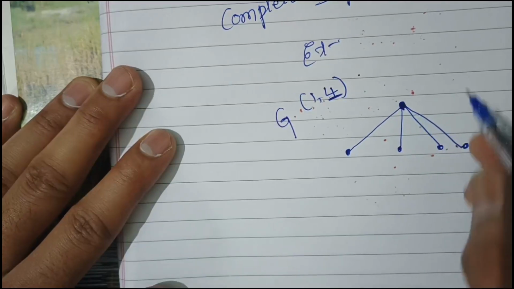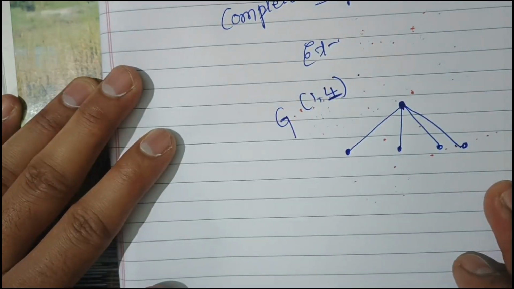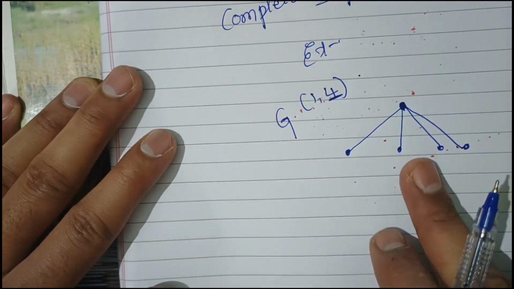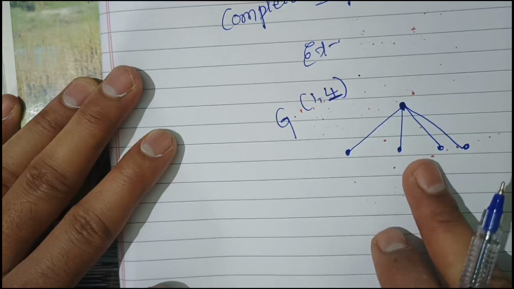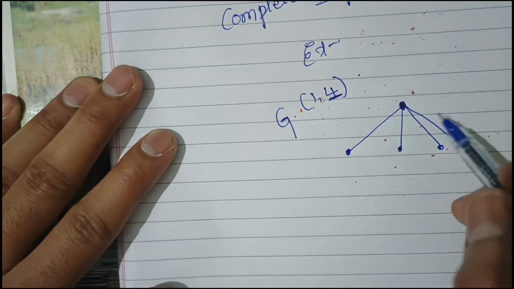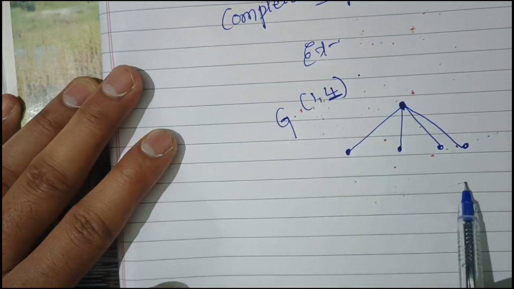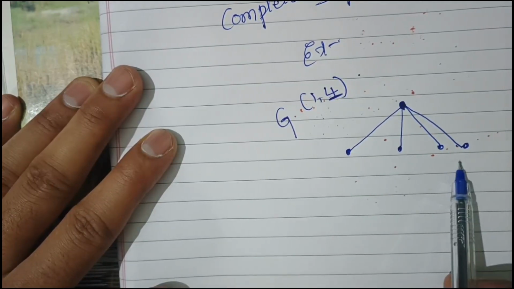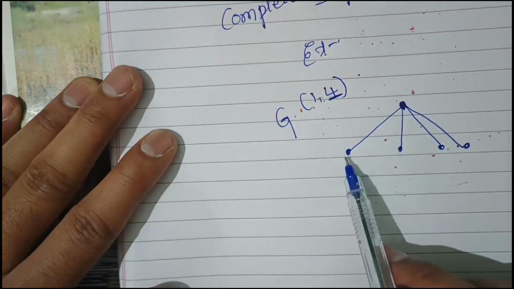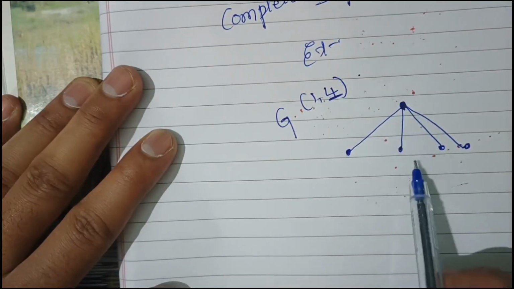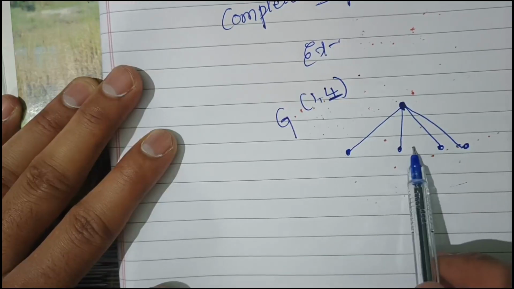In a complete graph, what we have to see is that each vertex has the same number of edges. Here also each vertex has the same number of edges. That one we should call a complete bipartite graph. This is not a complete graph. This is a complete bipartite graph. Why is it not a complete graph? From this vertex to this vertex, it contains 4. From this 1, 1, 1, 1 is there. This is not a complete graph, but this is a complete bipartite graph.